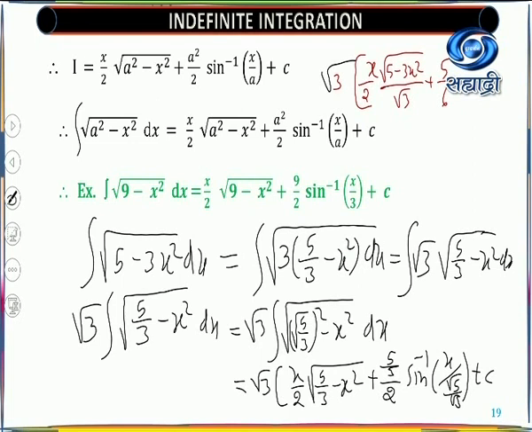And here you are able to write as sine inverse of, this root 3 goes to the numerator, root 3x upon root 5 plus constant of integration. Okay, this is your final answer. So this way you are able to use this formula. We'll stop here. We'll continue in the next lecture.